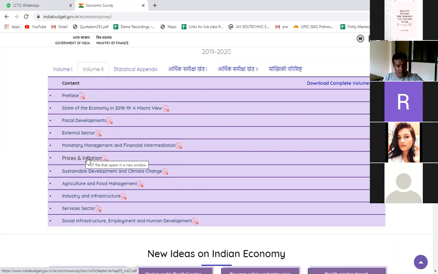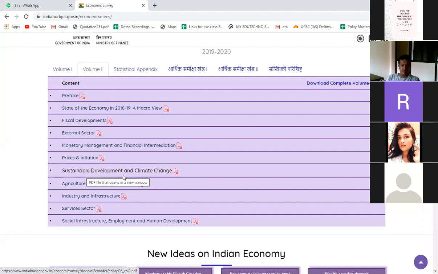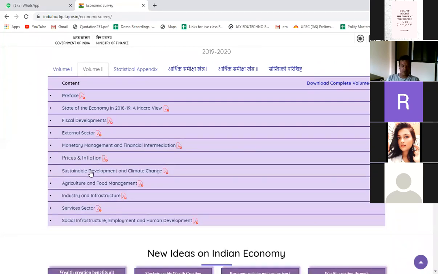And again, it is compared with the other countries as well. Right, so it has been compared to the other countries, and that is what is explained here. So second is sustainable development and climate change. Again, we know that we need to have sustainable development and we need to address climate change. So what the government is doing in respect to that is also here.